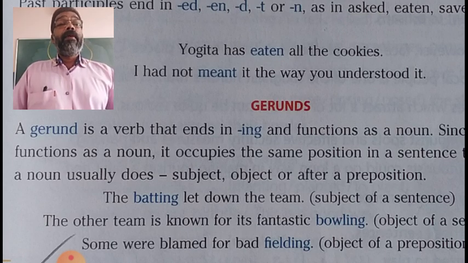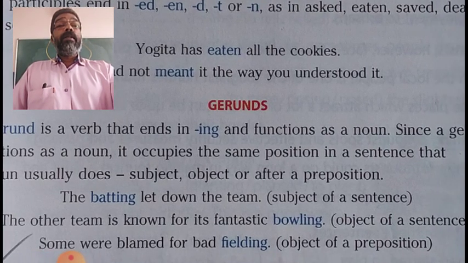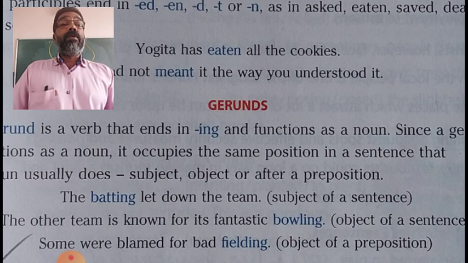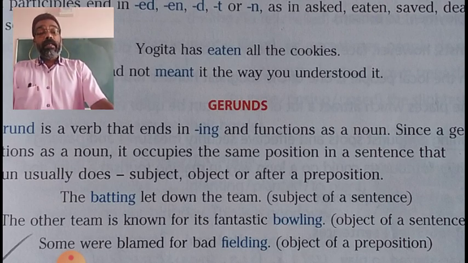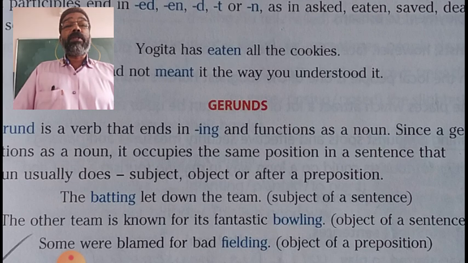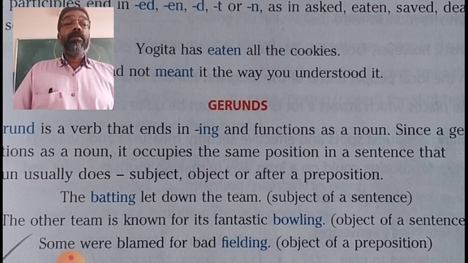Example: The batting let down the team. The batting is a gerund, functions as a noun in the sentence, and it occupies the position of subject. So, the batting, being a gerund, is used as subject in this sentence. The batting let down the team. So, batting is used as subject.